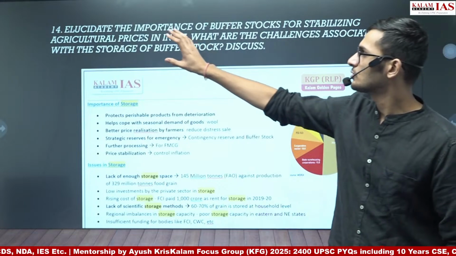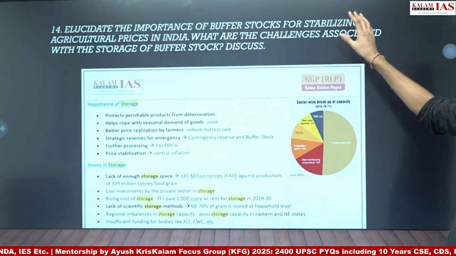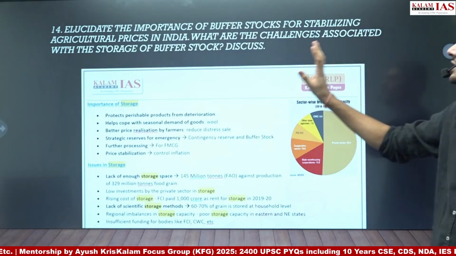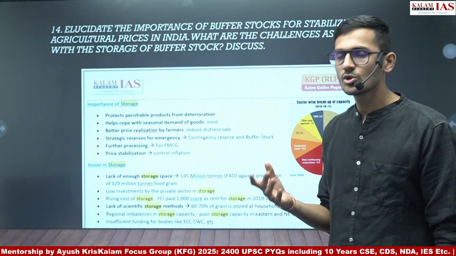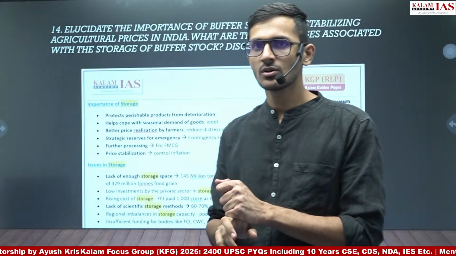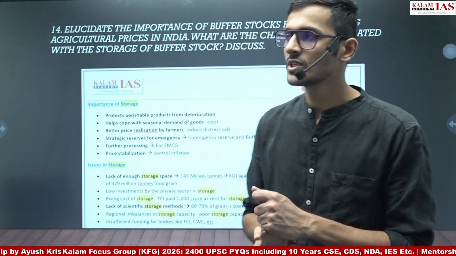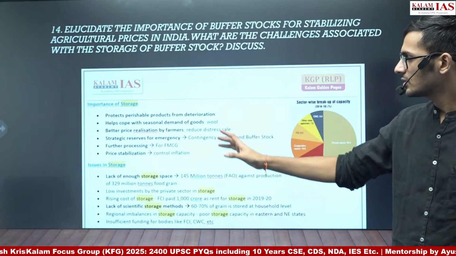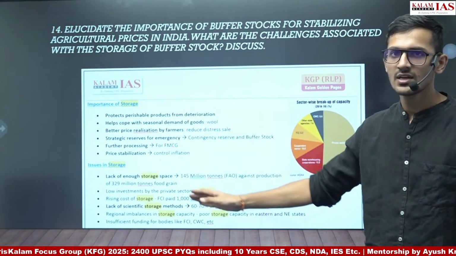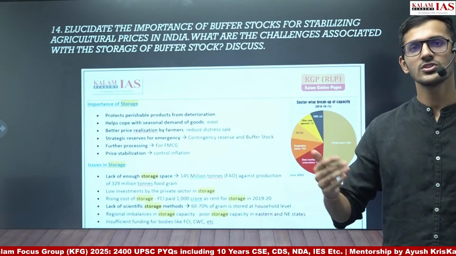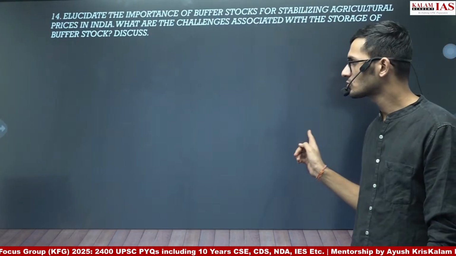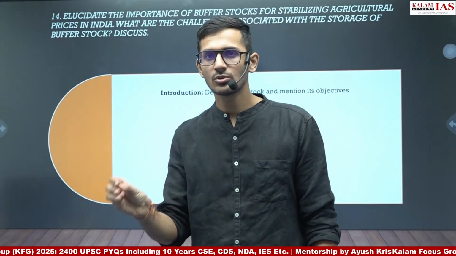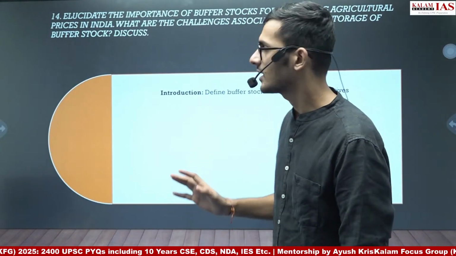Next question is elucidate the importance of buffer stocks for stabilizing agriculture prices in India. What are the challenges associated with the storage of buffer stocks? So the question is the importance of buffer stock and the challenges associated with buffer stock, and we have discussed all these things regarding the storage, and these things can be used as points. The points for the buffer stock and the storage will remain the same. Again, these were available in our notes. You just had to read them out and write in the answers.